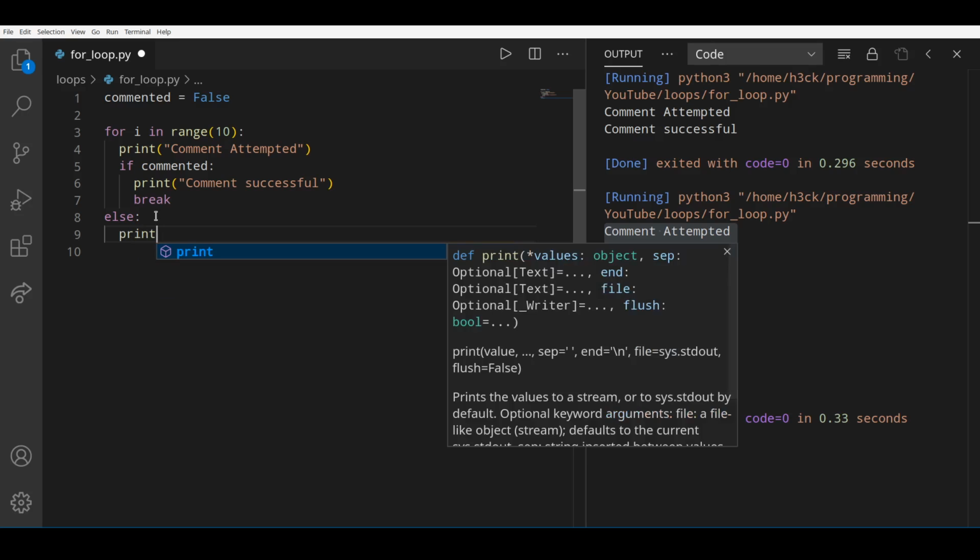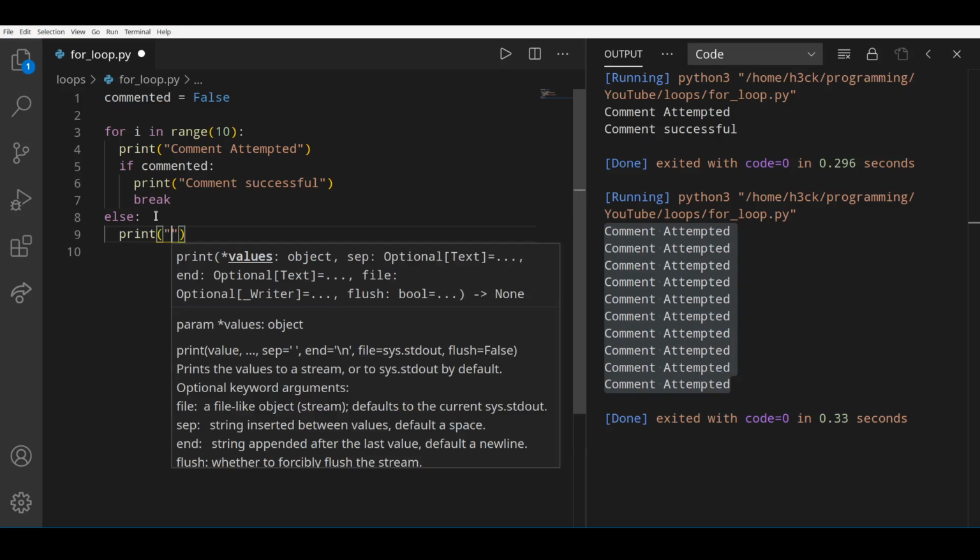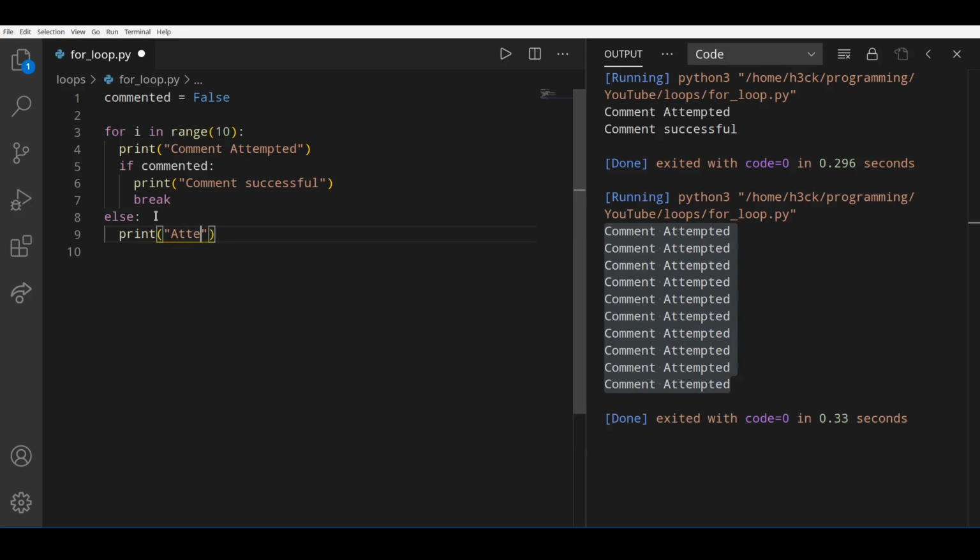We'll write a print statement telling attempted 10 times and failed. What this does is when the for loop doesn't enter the if statement here and doesn't break, then the else block of code is run.